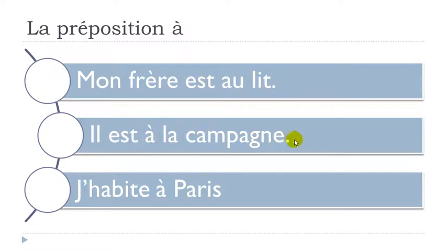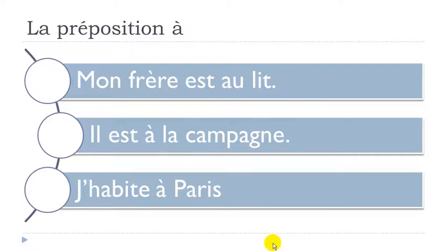Il est à la campagne. J'habite à Paris. Okay, so if you want to translate this in concept, that would be in English, then it should be à with, as we saw the combination with the articles, if needed, and the modification, au lit, à la campagne, à Paris.